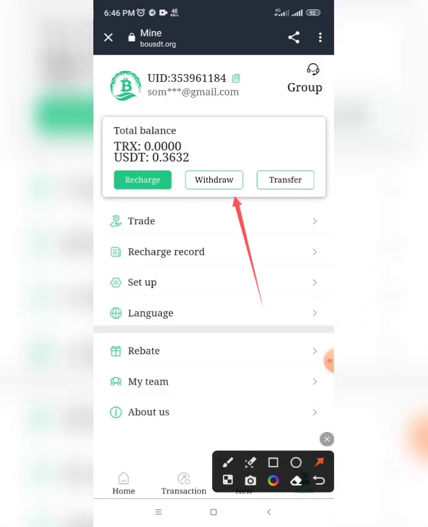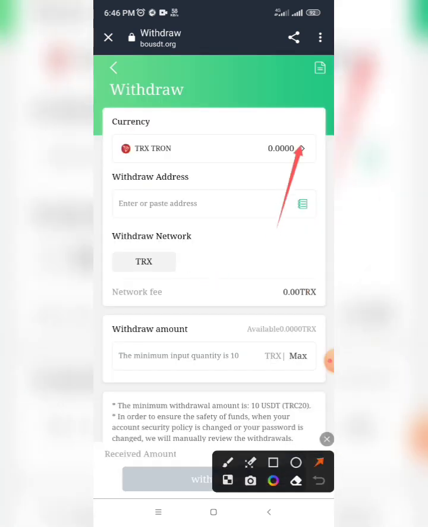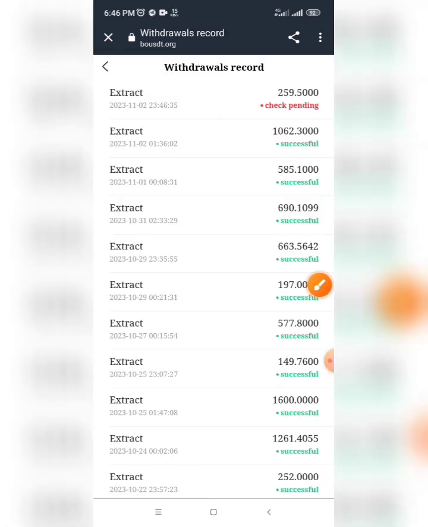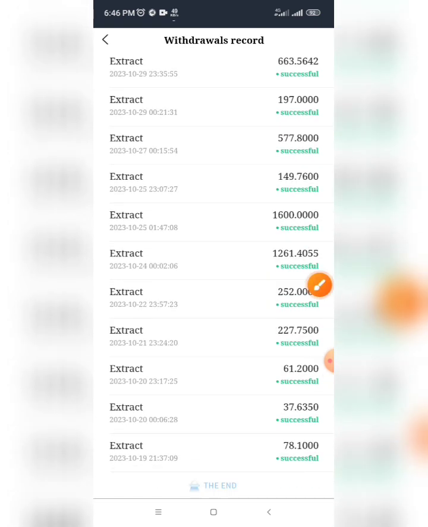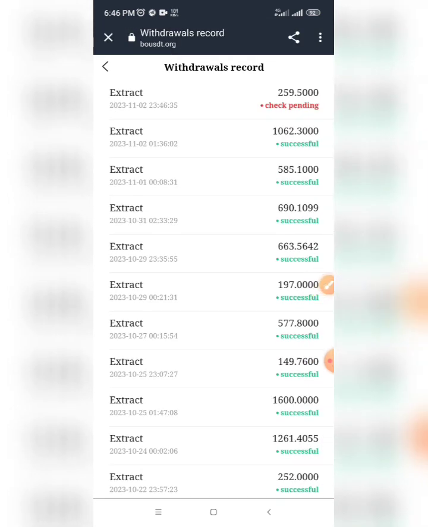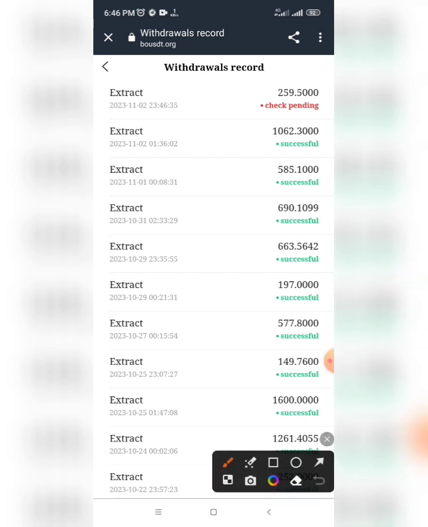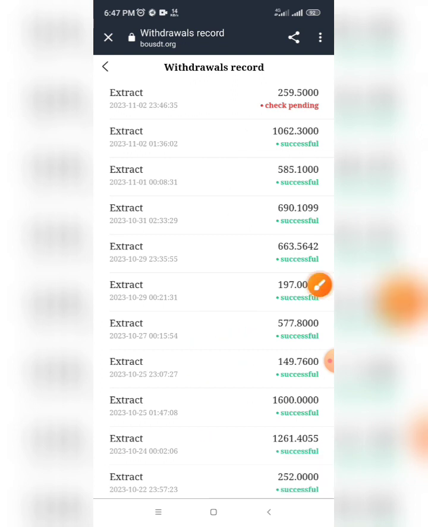I will go to withdraw, after that to my withdraw record from here. Like we see, it is my withdrawal number 15 from this great and stable platform for trade. See my withdrawal, everyone. Every day I deposit and earn money from this group for signals. I was waiting for it to write successful.